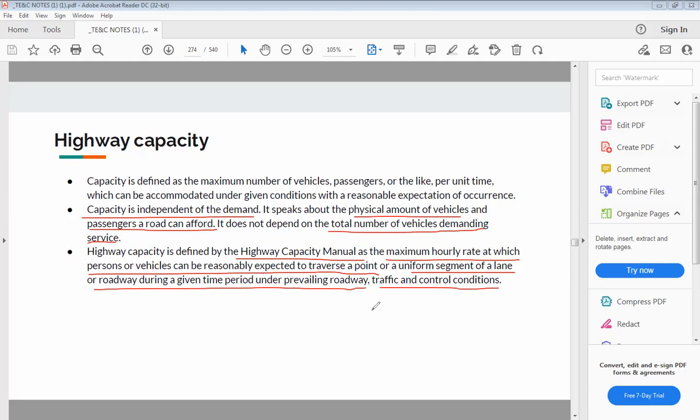So how is the highway capacity defined? It is the maximum hourly vehicles that are expected on a certain point of the road during a certain period under the prevailing traffic, roadway and control conditions.